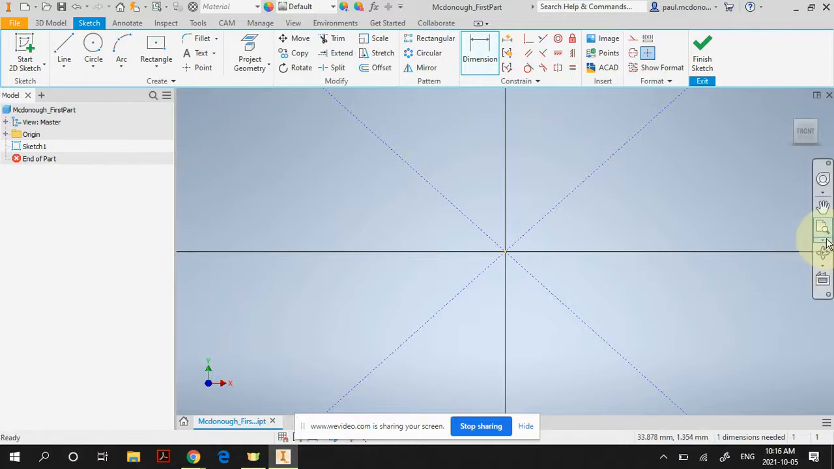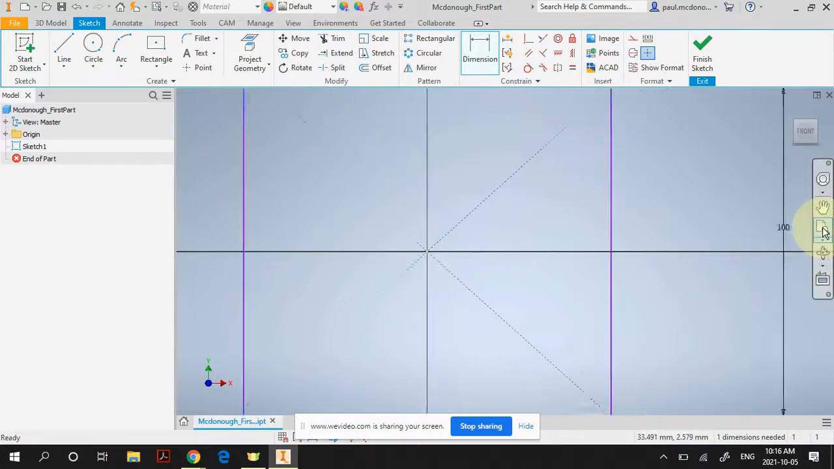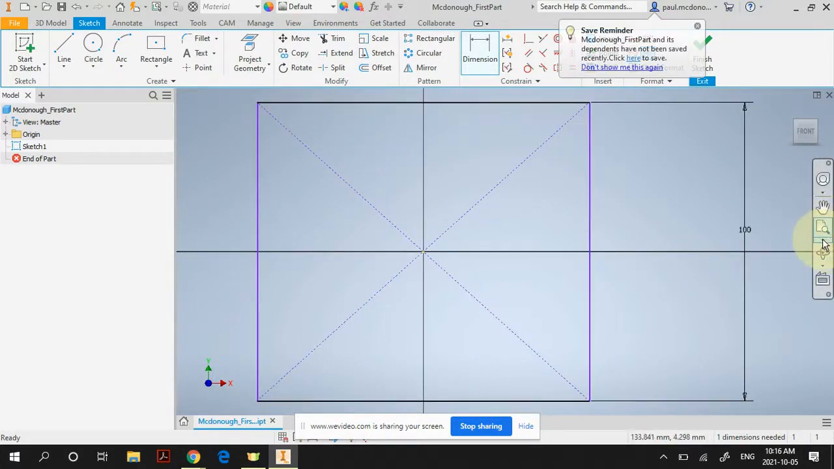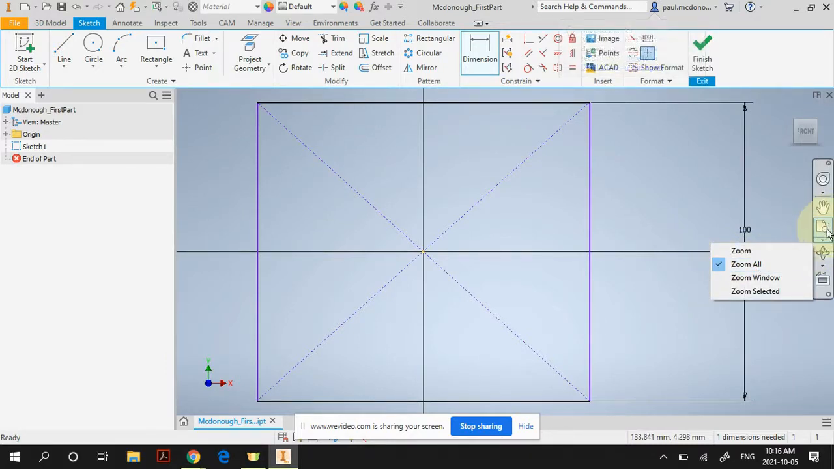Oop, there we go. Sorry, click on the icon. Make sure that it's set to zoom all with the little check mark here, and then click on the icon to zoom all. Now you can see my entire drawing.